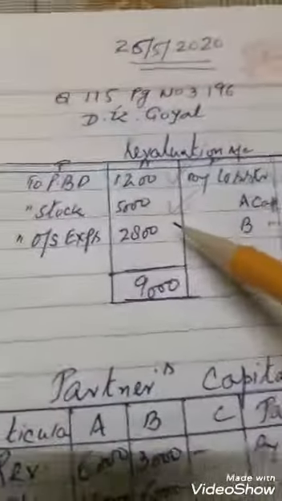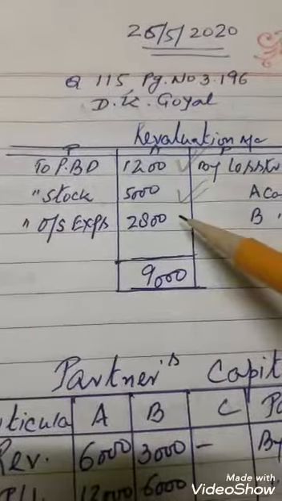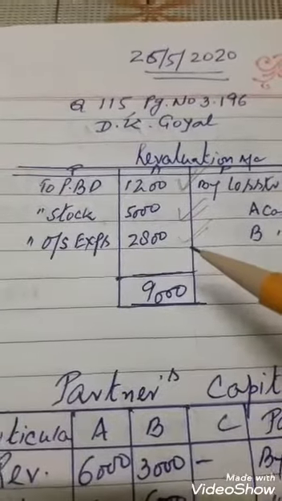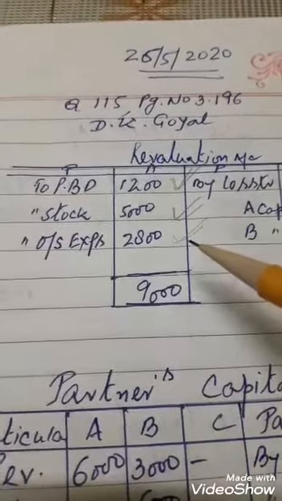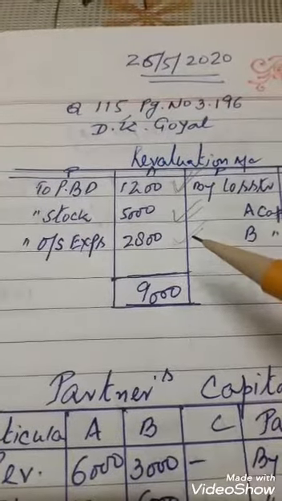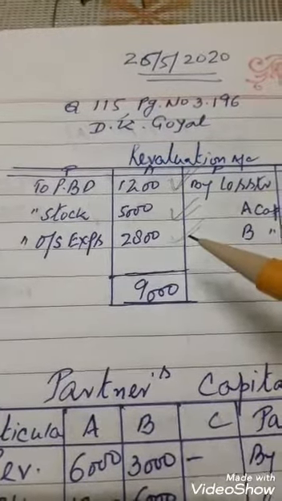So in your question there are only three adjustment entries: provision for doubtful debts, stock depreciation, and provision for outstanding expenses.